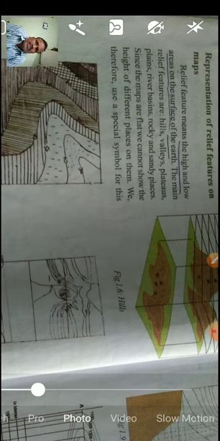Relief features means the high and low areas on the surface of the earth. This is the definition. A question comes in the exam: what are relief features? That is one question. Now what is the answer? Relief features means the high and low areas on the surface of the earth. Low areas means rivers, valleys. High areas means mountains and hills.